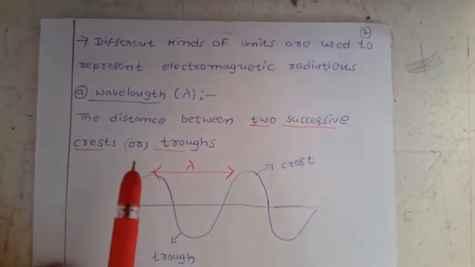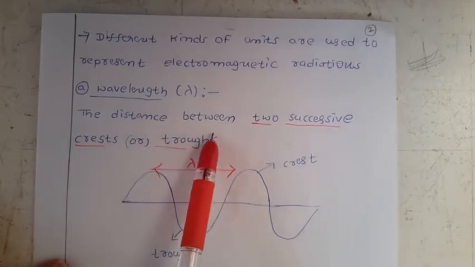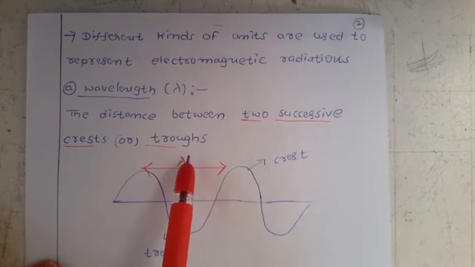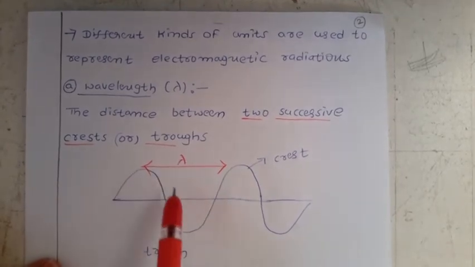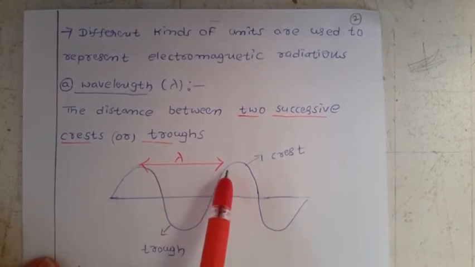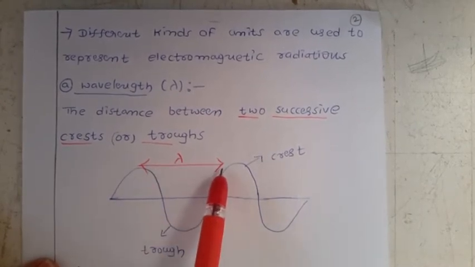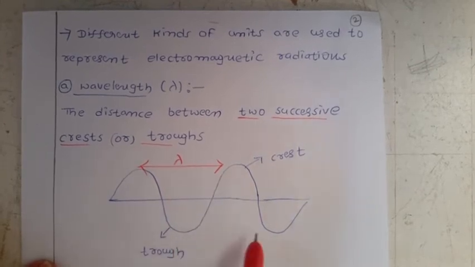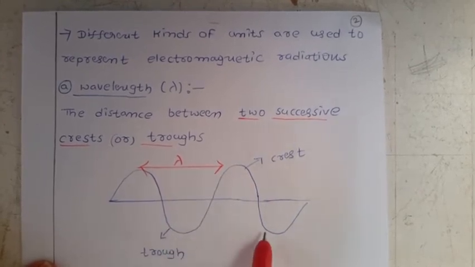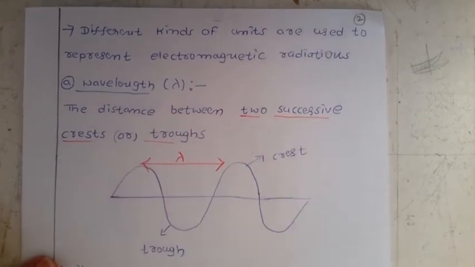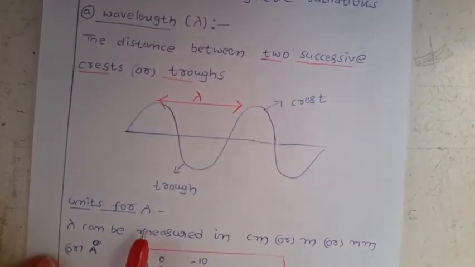It is the distance between two successive crests or troughs. If you take one wave, the distance between two successive crests or two successive troughs is called lambda, nothing but wavelength.